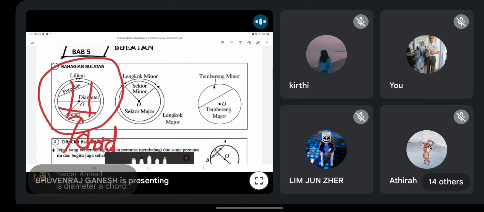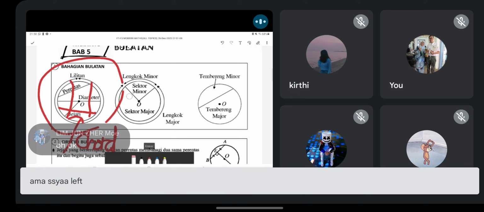This is a chord. Macam-macam kamu boleh lukis. Wait, good question. I don't think so. If it's a chord, we will call it a chord. That's why they come out with a new name called diameter. Diameter must pass through the center. Chord never passes through the center. Perentas. Chord is perentas. The end. Okay.